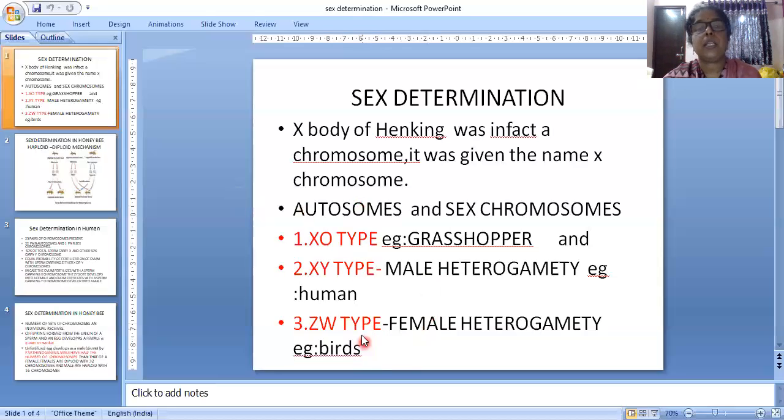So three types are there. Here X0 type, X0 is male and XX is female. And here XY, that is heterogametic, is male and homogametic is female. And ZW type, here heterogametic is female and homogametic, that is ZZ, is the male. It is seen in birds only. Details of this we can learn now.